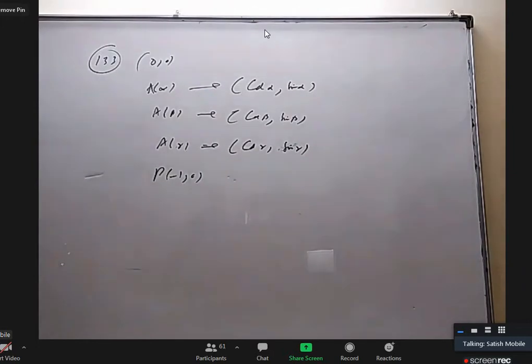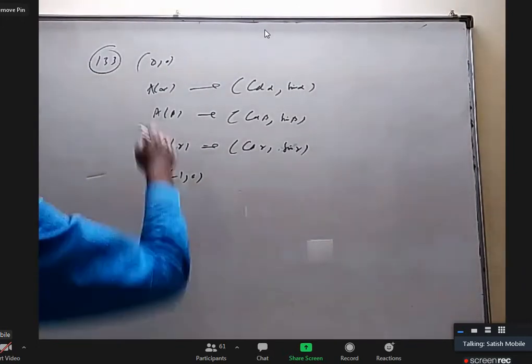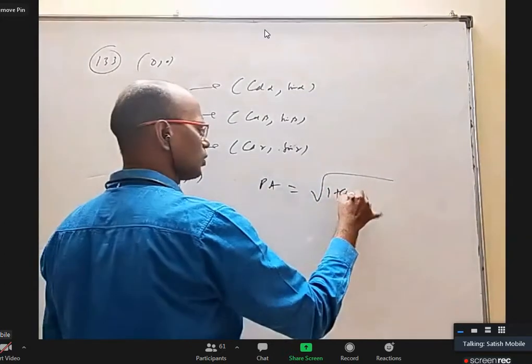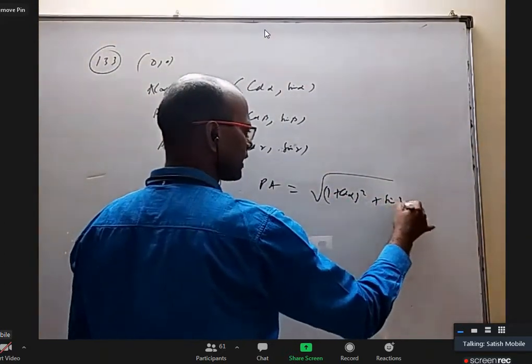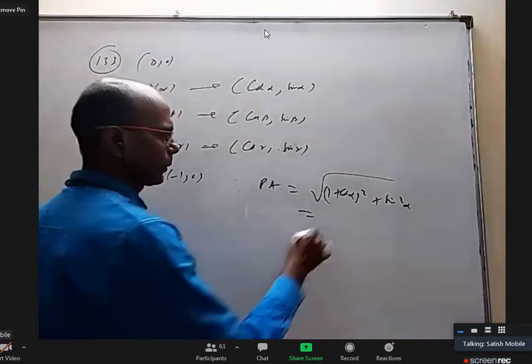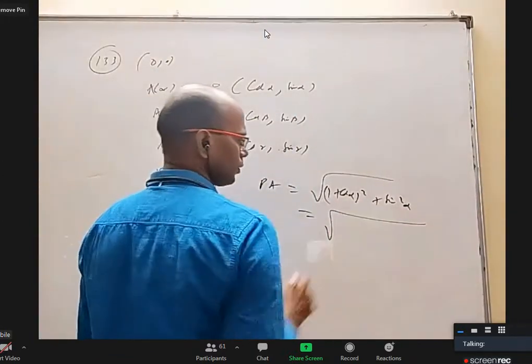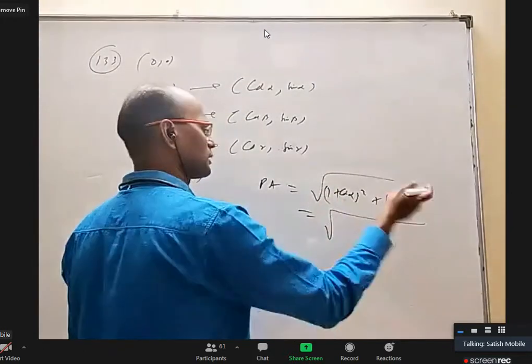That means parametric form of a circle. So what is the PA distance? Square root of (1 plus cos alpha) whole square plus (sin alpha) whole square, the normal distance formula. But that will come to 2 cos alpha by 2. Why? You can apply transformations right here, or you can expand it, either way you want.